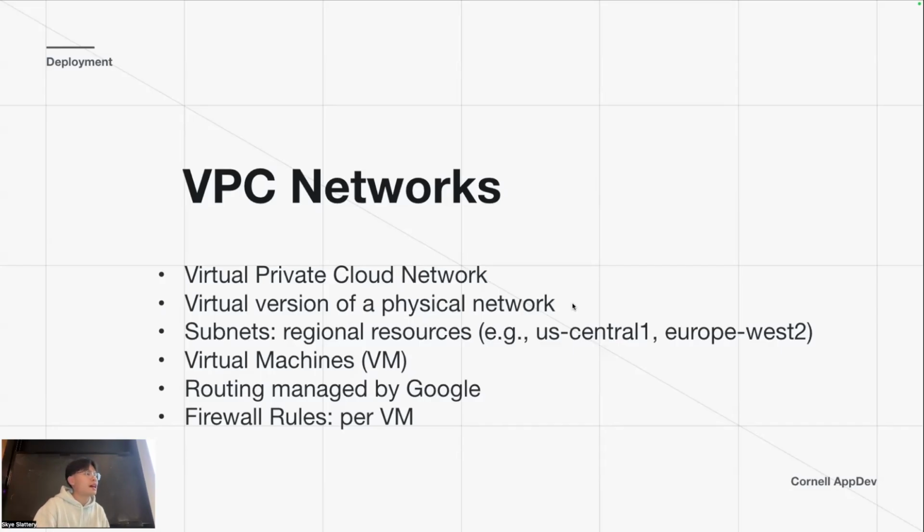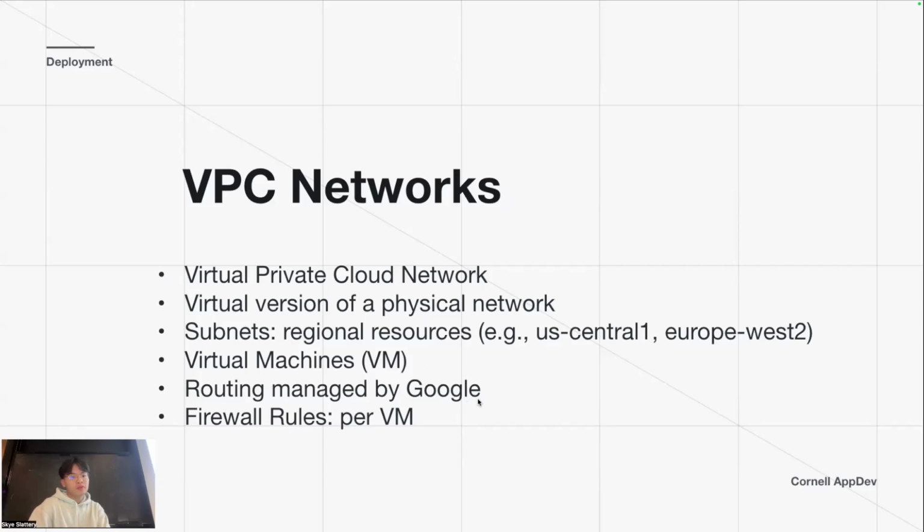So if you know about LAN, local area network, like if you have a LAN party or a LAN connection between computers in a computer lab, this is a virtual version of that kind of network. And inside a VPC, you have subnets. You can think of subnets as regional resources. Later on, we'll see us-central1, europe-west2. These are different regions where Google has servers, and we can have subnets in those areas. And inside each of those subnets, where Google has a data center, we can have virtual machines, VMs. These virtual machines are just like a computer running an OS where you can host your backend.